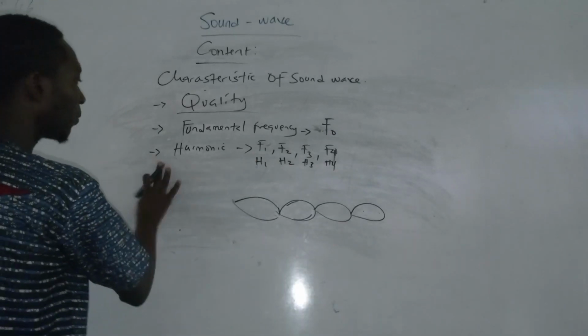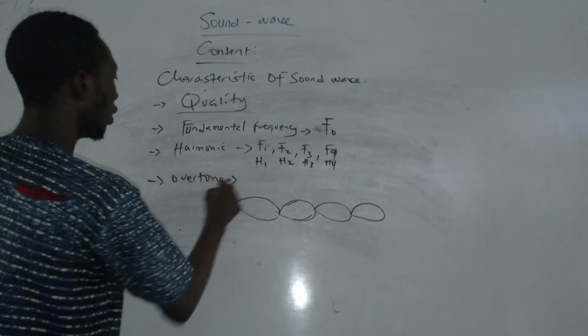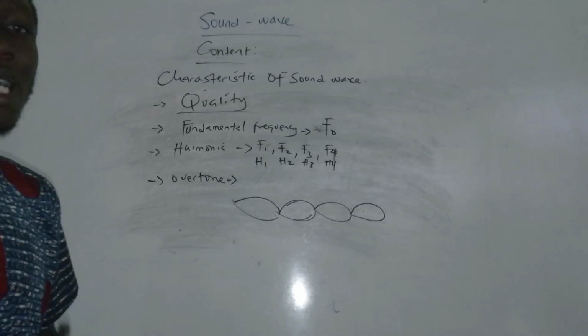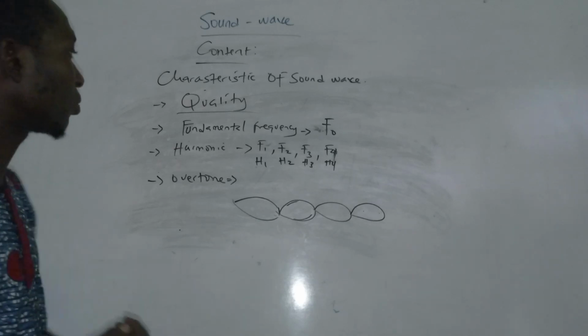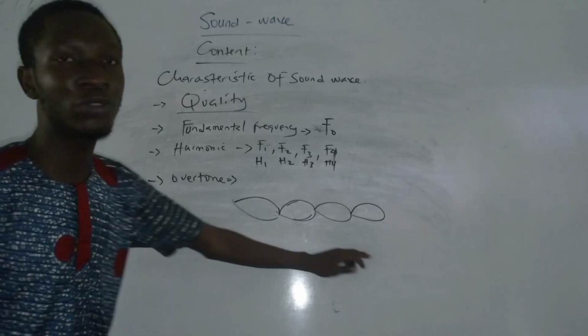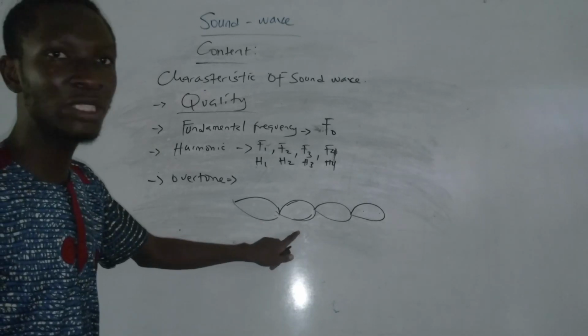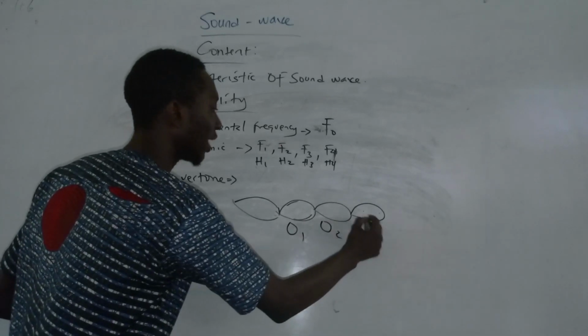Now the third part is overtone. Overtone falls under the second harmonic, or the second fundamental frequency. So if you have multiple frequencies like this, overtone will not start here. Are we together? It will start with this second one. So this second one will be the first overtone, then the second overtone, and the third overtone.